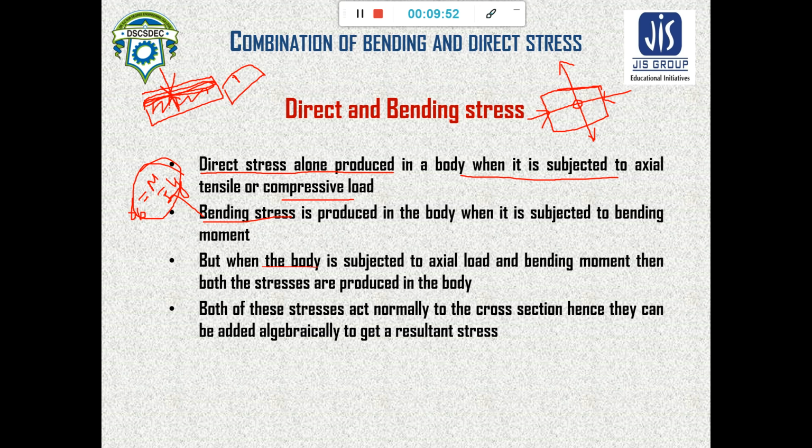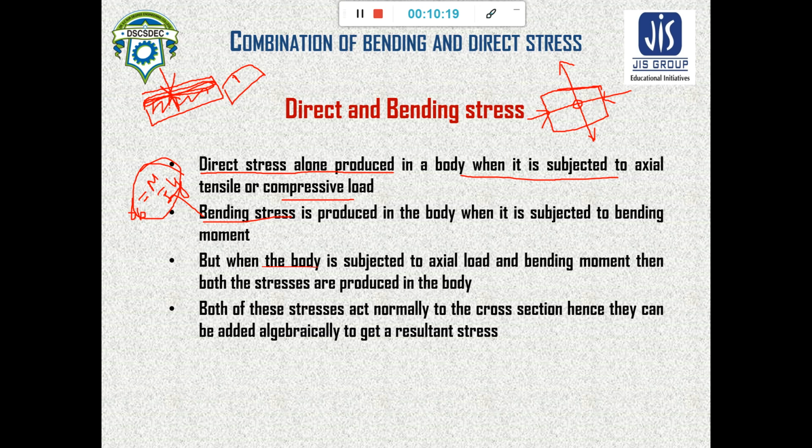So for producing the bending stress, what is important? The bending moment should be there. From here we can conclude two things. First, when will direct stress be produced? Direct stress will be produced whenever there are axial, tensile or compressive forces acting on the body, and bending stress is produced whenever there is bending moment.